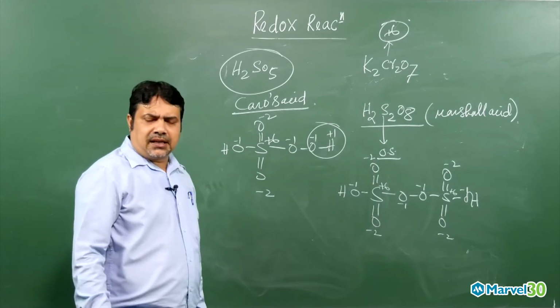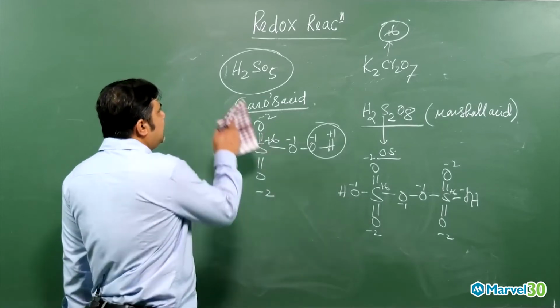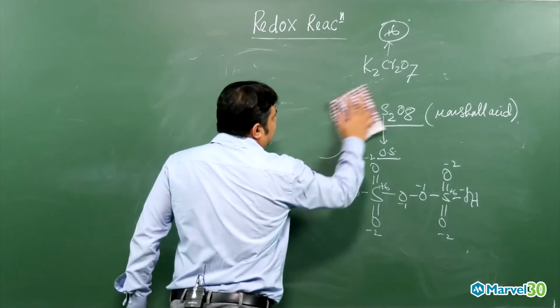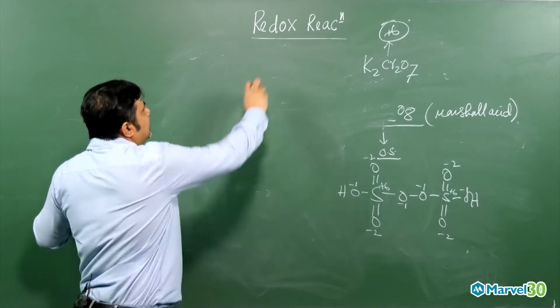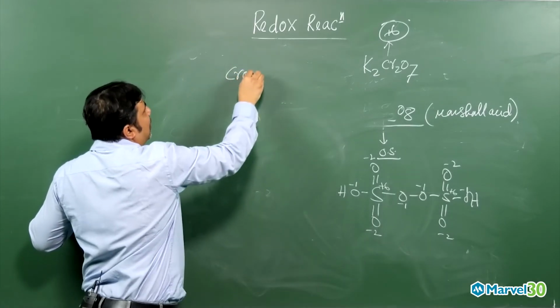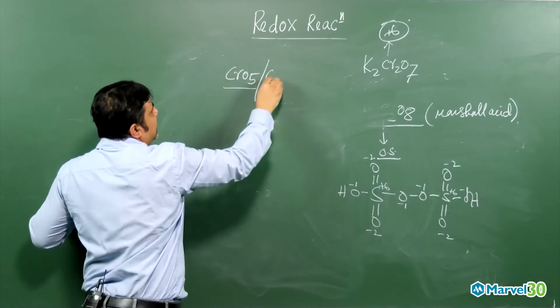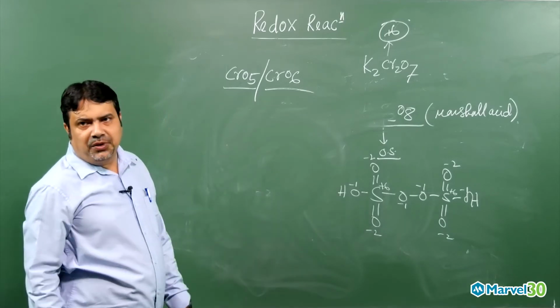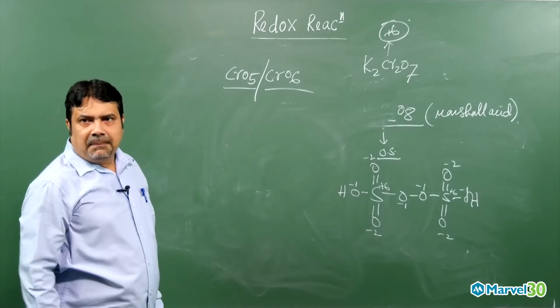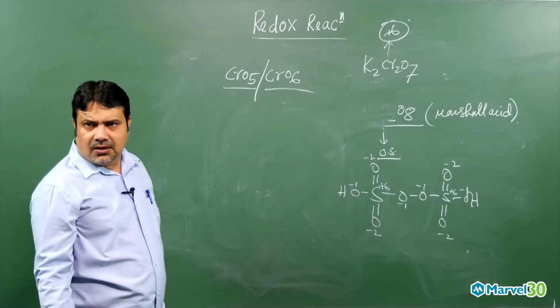Now another interesting compound is there, some exceptional compound like CrO5. What is the oxidation state of chromium? The chromium general oxidation state will be plus 2, plus 3, but variable is also possible, already we know.